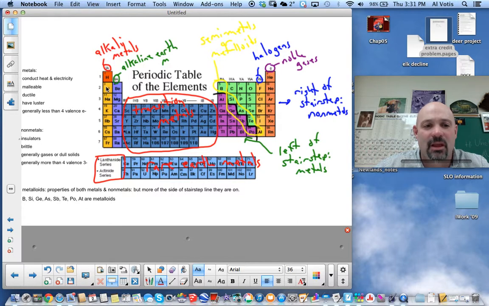But group 1, that first column on the table, lithium, sodium, potassium, rubidium, cesium, francium, is called the alkali metals. They're the most reactive metal on the periodic table. Group 2, beryllium, magnesium, calcium, strontium, barium, and radium, are the alkaline earth metals. Group 7, starting with fluorine, is the halogens. And group 8 is the noble gases, the elements that do not react with anything else.